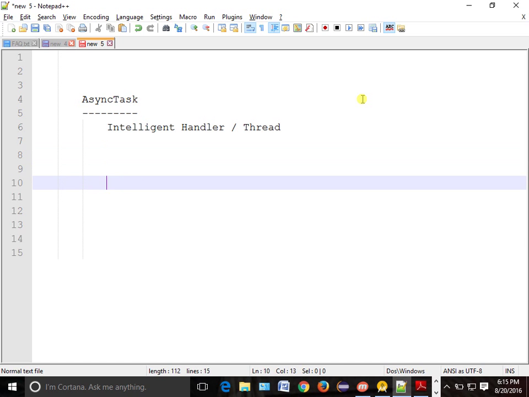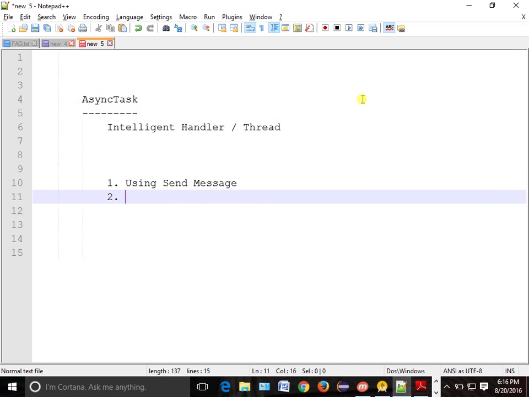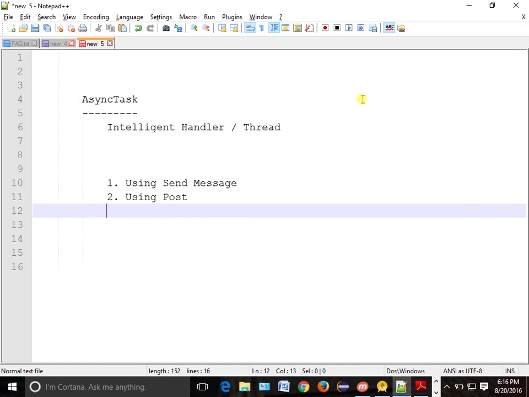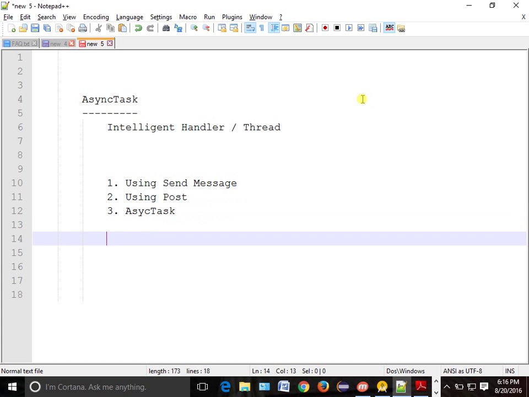What is the first way? Using message, or send message. What is another one? Using post. The third one is AsyncTask, the one we are going to study now.